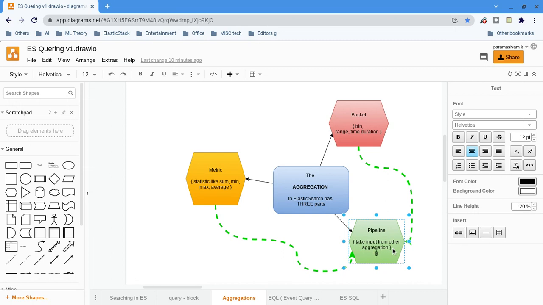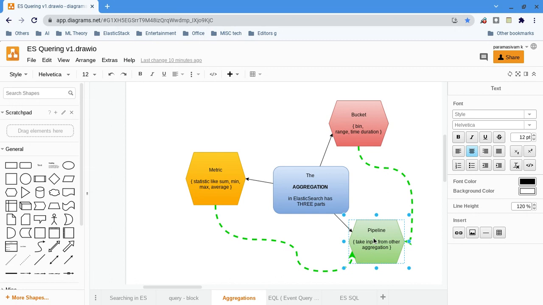There is no grouping in pipeline aggregation. It will not do any grouping; it only treats the given values as input and works on them. So take the input, all the aggregations, and do whatever calculation we are supposed to do. Again, pipeline aggregation will not aggregate documents again.